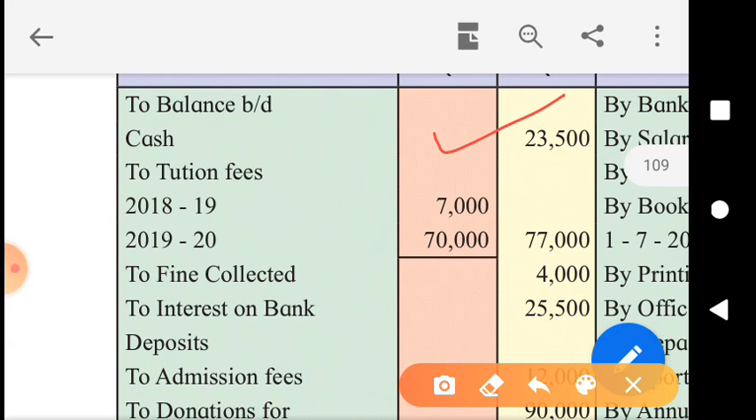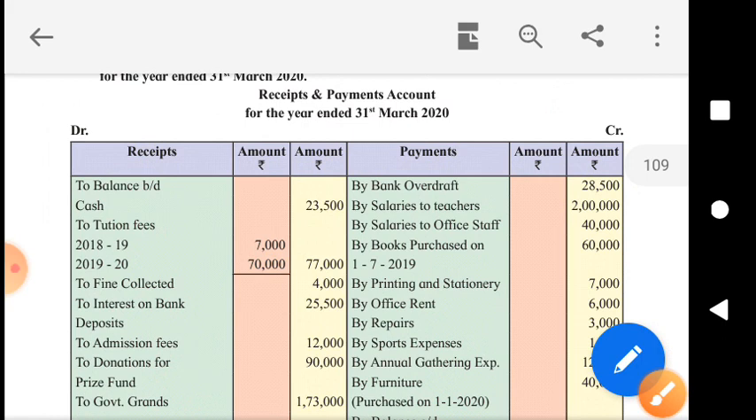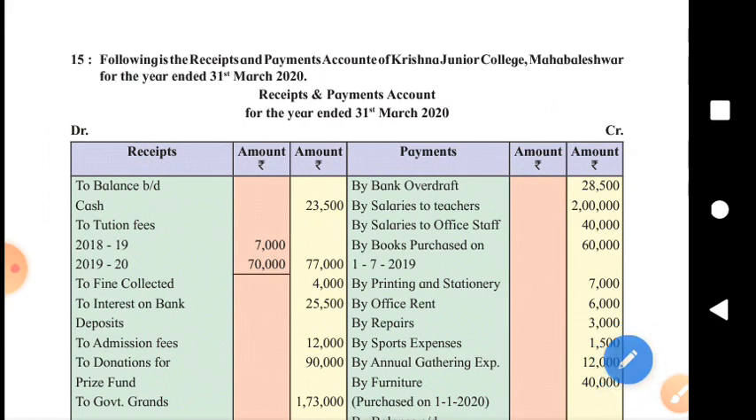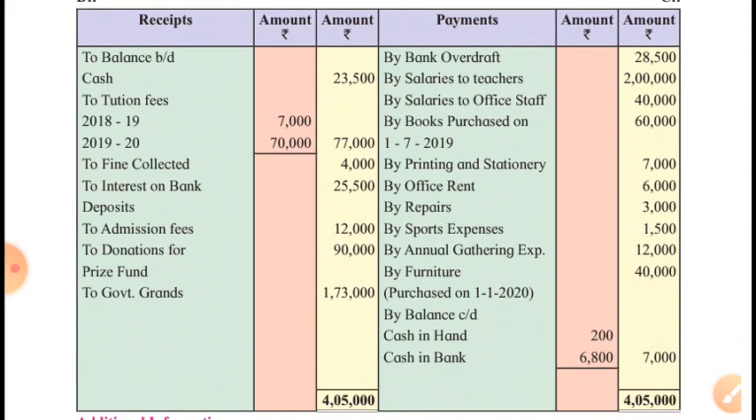Remaining items are given in the sixth adjustment, with the help of which we will prepare the opening balance sheet. Then we will find out the capital using the accounting equation, assets minus liabilities is equal to capital. We will get the capital fund, and that will be shown in the inner column of the closing balance sheet on the liability side, and then we will solve the problem.